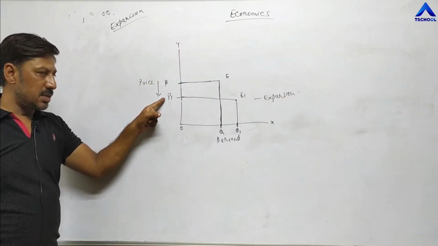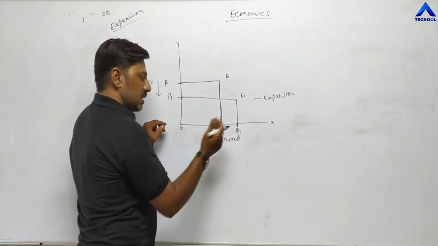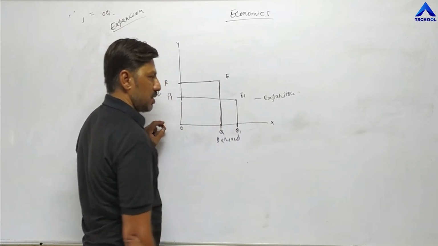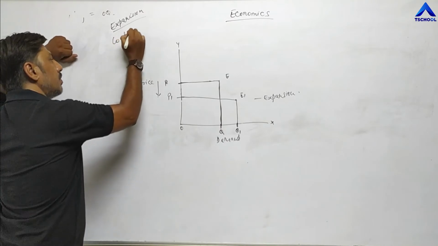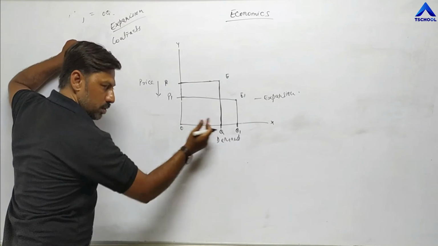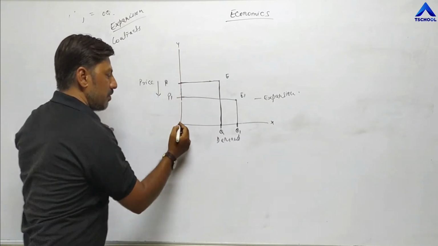When price decreases from OP to OP1, demand rises from OQ to OQ1. This is called expansion. Now, contraction. What is the meaning of contraction? When demand contracts, it means demand falls down this side. Why? Due to a rise in price, whenever price rises.